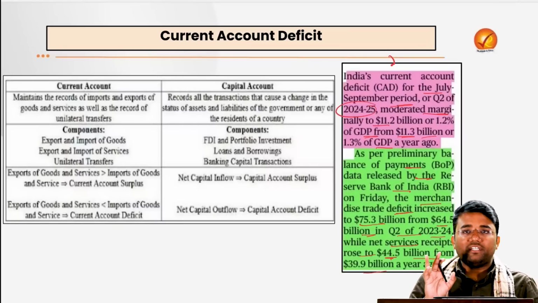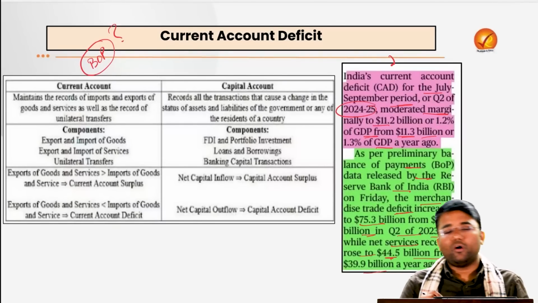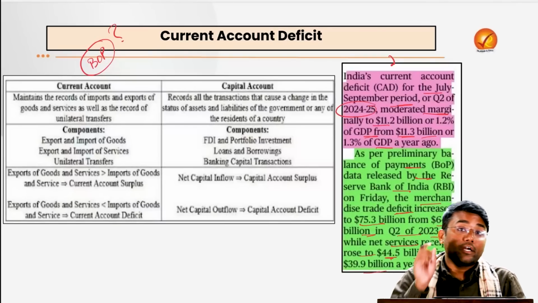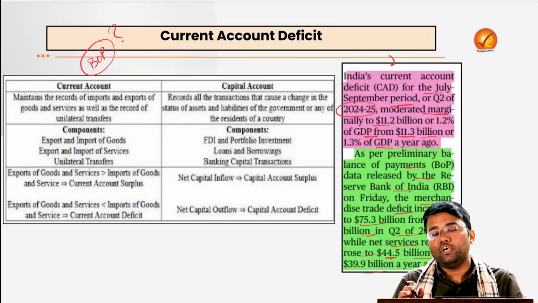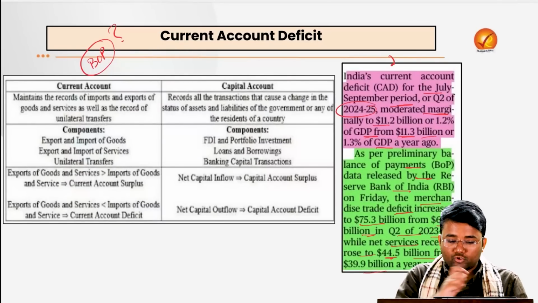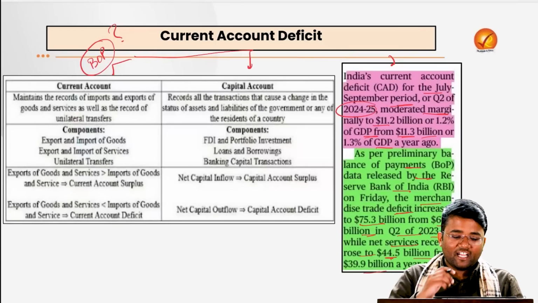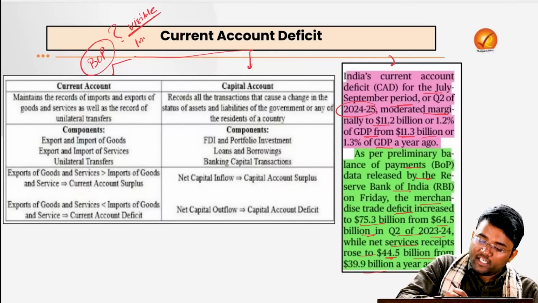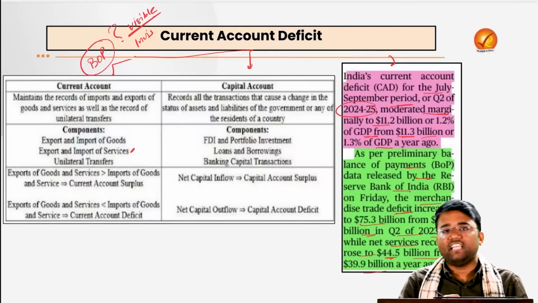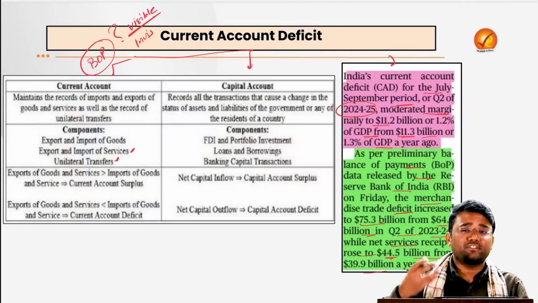So we now have to understand all the things given in this article. First, what is BOP, or the balance of payments? It is a record of all the transactions happening between a country and the rest of the world over a specific period. It has two components: one is the current account and the second is the capital account. The current account consists of components like trade in visibles, meaning trade in goods, then trade in invisibles, meaning trade in services, and also the unilateral transfers like gifts, remittances, etc.